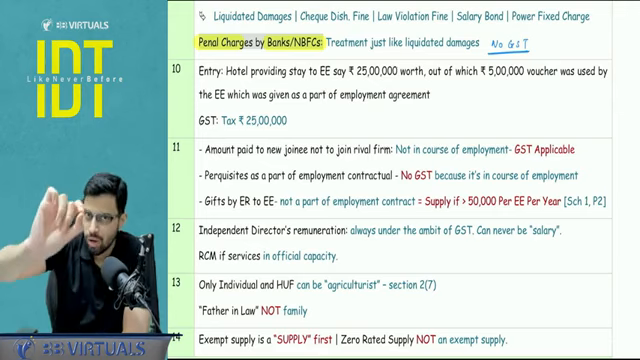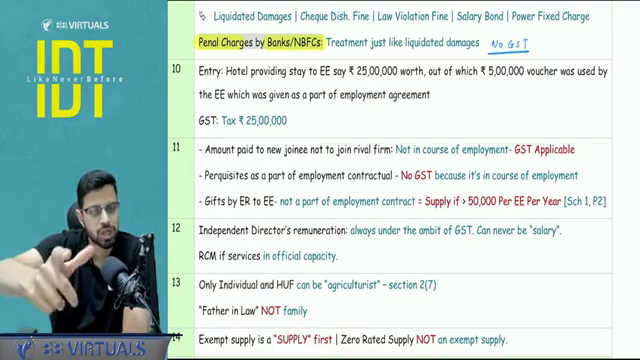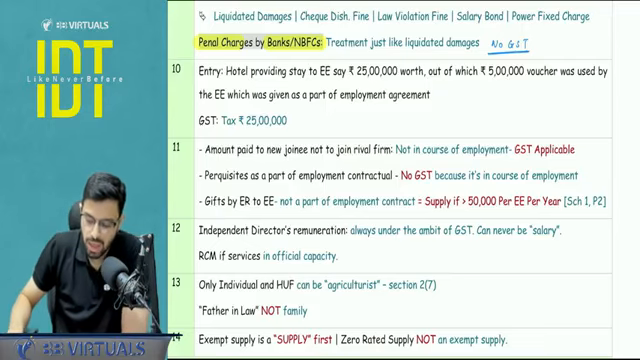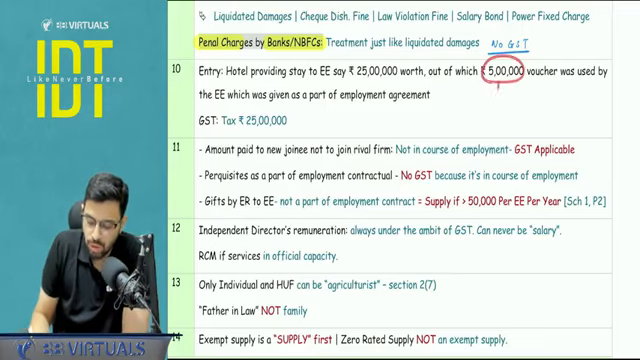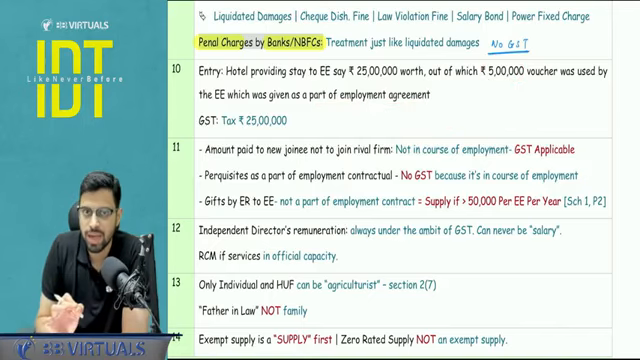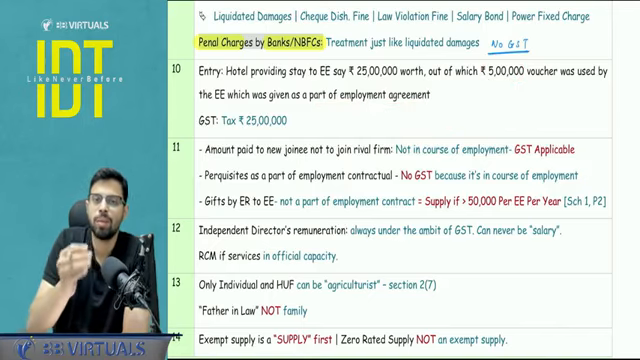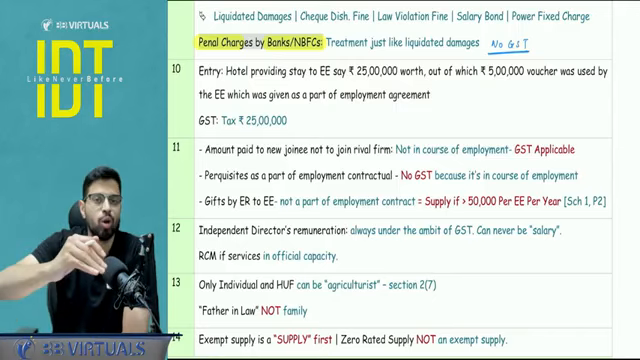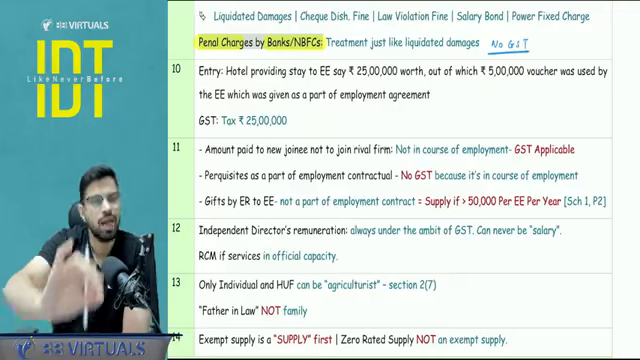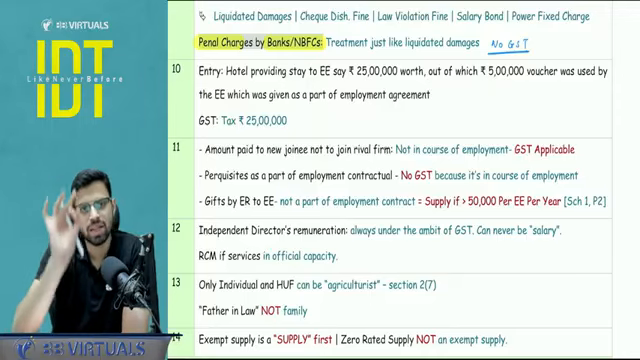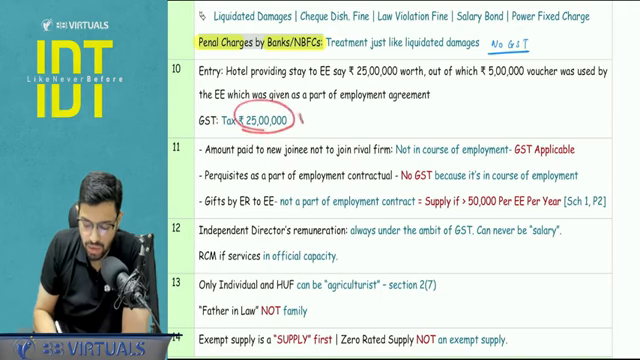Okay, some part of it I would say is a contradiction, where I would also support that an alternate point of view is possible, with respect to the use of the 5 lakh voucher, because it is a part of the employment agreement. But we have to stick to the ICAI point of view that this is the supply of service by employer to employee. This is not by employee to employer. So we are not applying Schedule 3. It is a supply by the employer. It is worth rupees 25 lakh. Hence the valuation of supply you have to take as 25 lakhs.